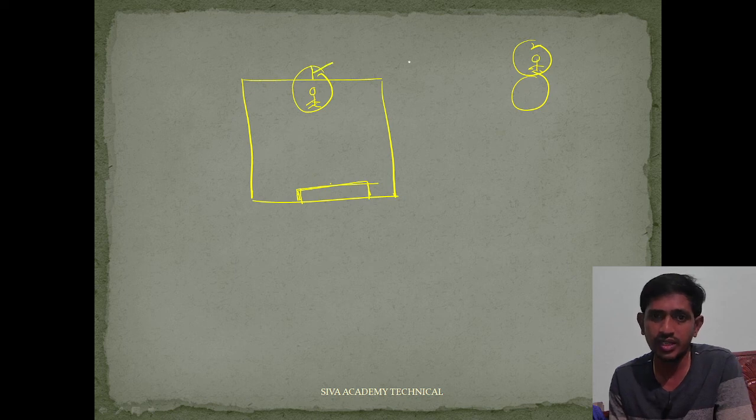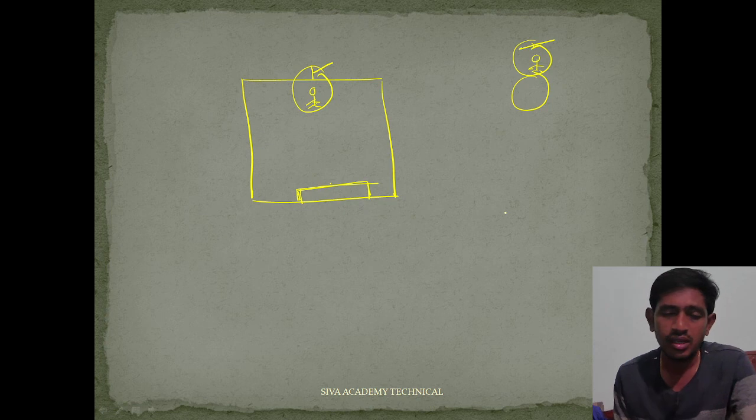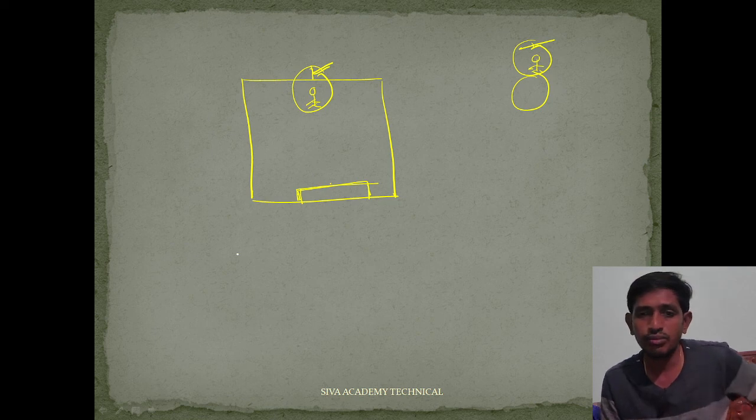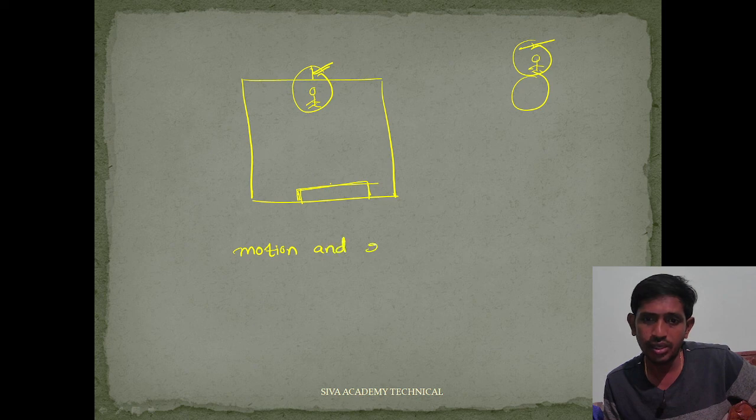If it were the same, we could say that rest and motion are absolute. But in this case they are not the same. That's why motion and rest are both relative.